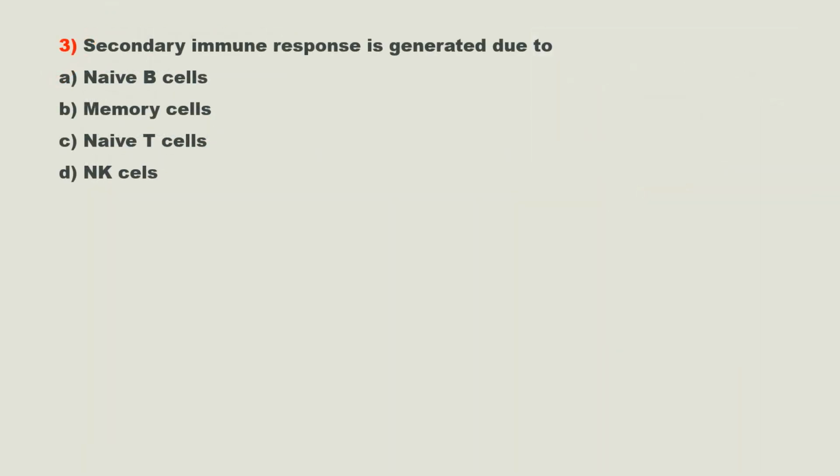Question number 3. Secondary immune response is generated due to. Options are option A, naive B cells, option B, memory cells, option C, naive T cells, option D, NK cells. We discussed this concept in our previous video, that after antigen encounter, B cell gets activated and differentiates into plasma cells and memory B cells.